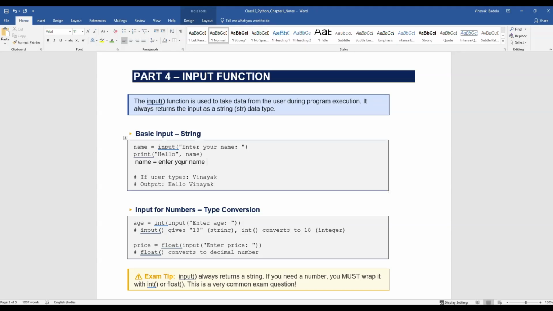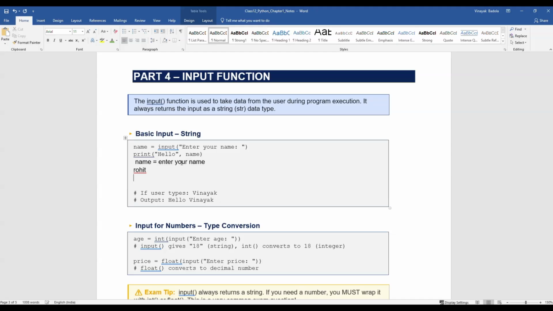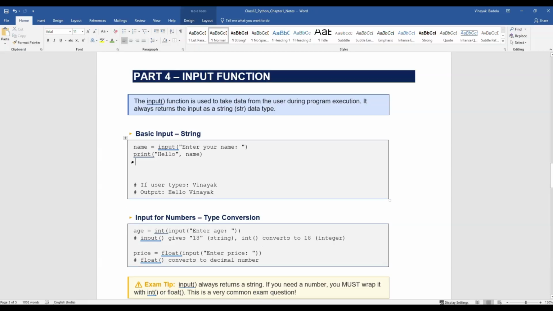And then whatever input we give, like we have given some other name, like Rohit, it will come as Rohit. So this is what the input function does. It helps us to input any kind of data in the output section of the code.